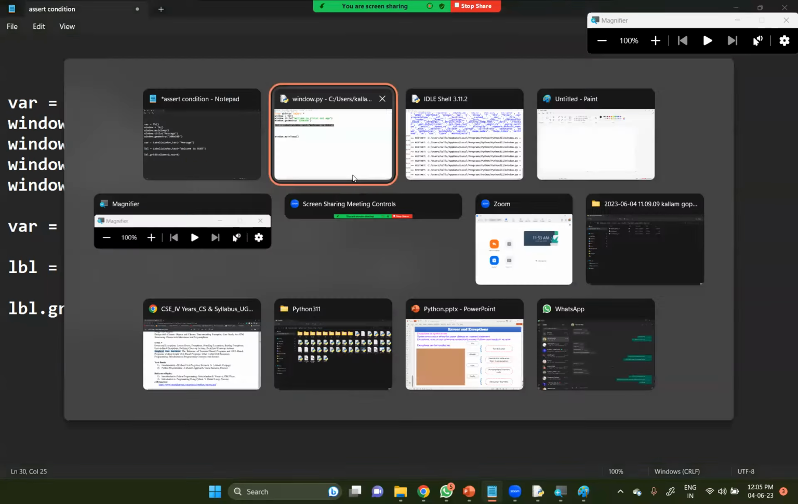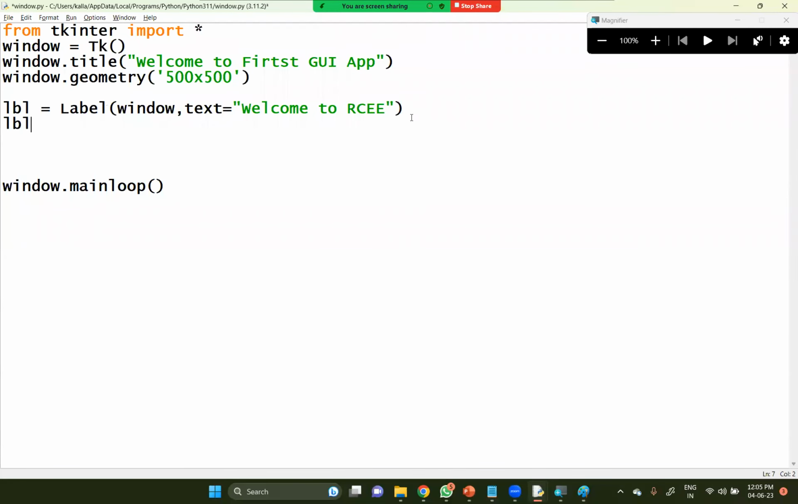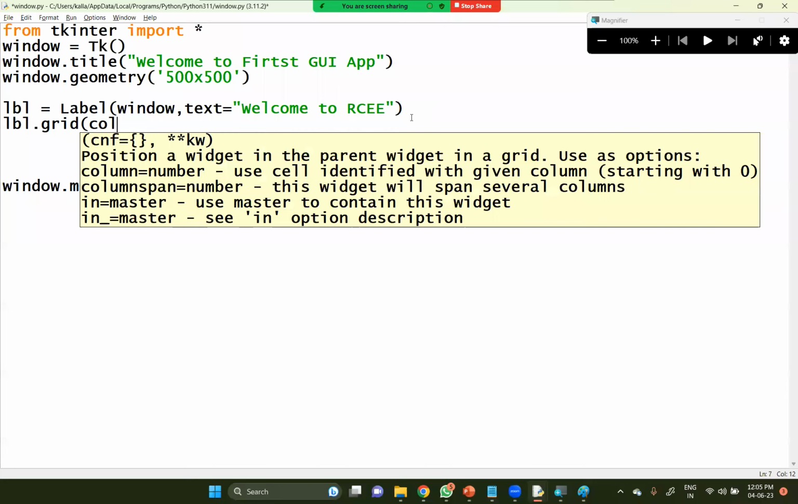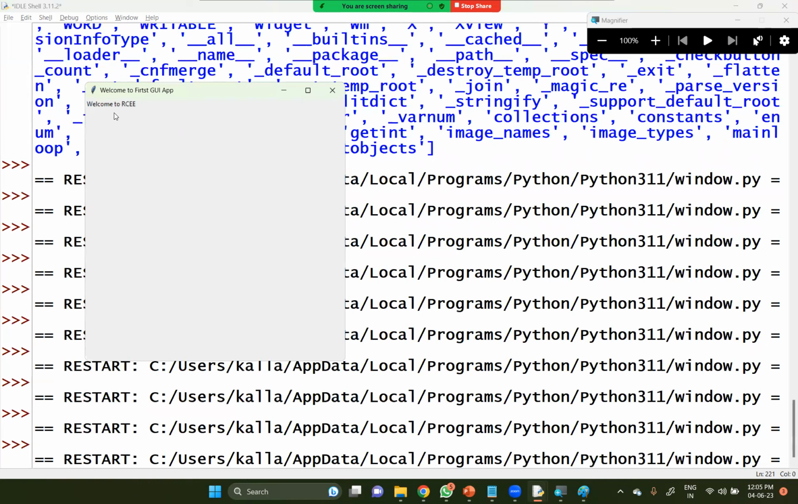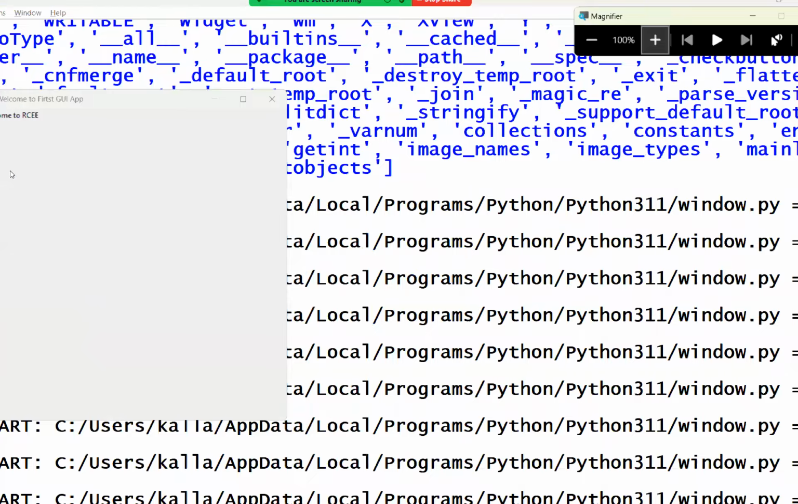Okay, so look at this, how this gets executed. LBL dot grid, grid of column. So you can see the position of the widget here: column equal to 0, followed by row equal to 0. So this will be displayed at the 0 position of the window. Now you can see how this gets executed. Look at this. So, Welcome to RCE. If you are unable to see this one, look at this.